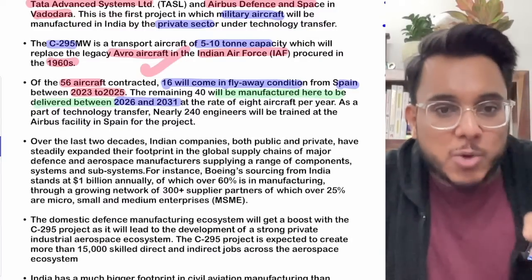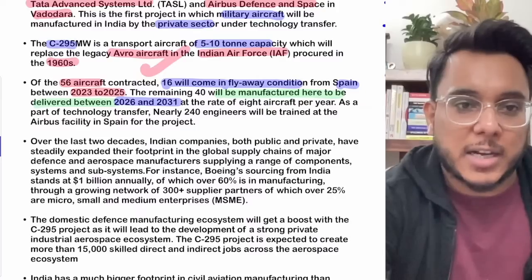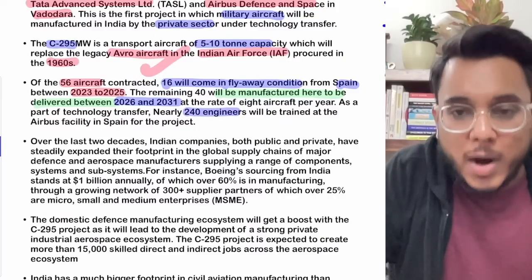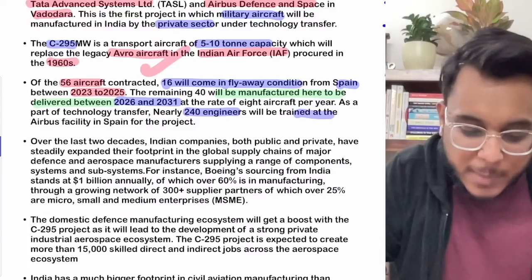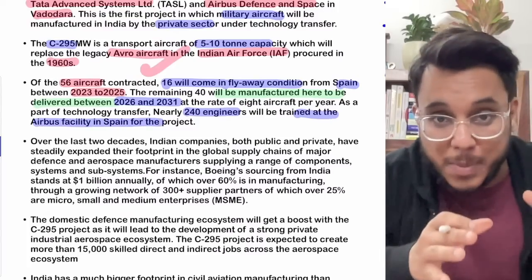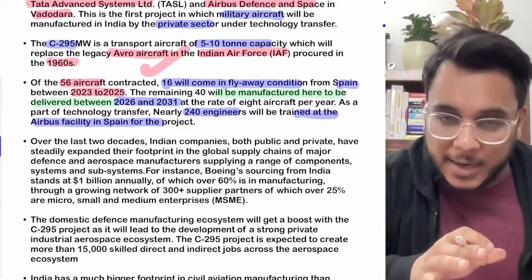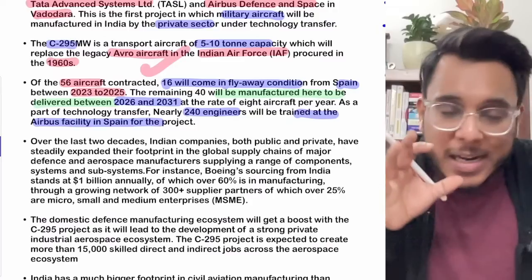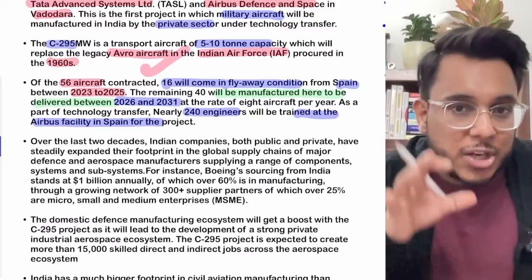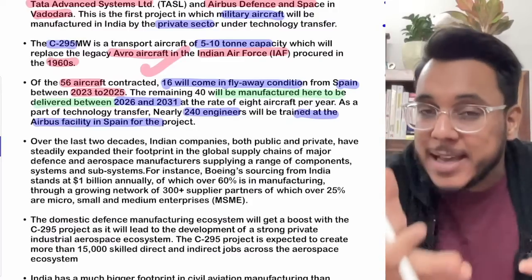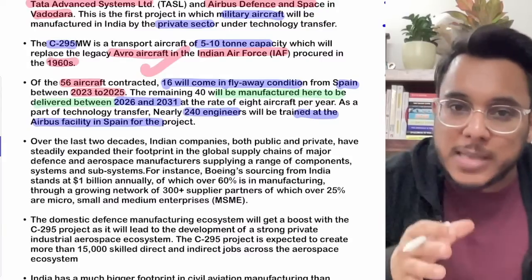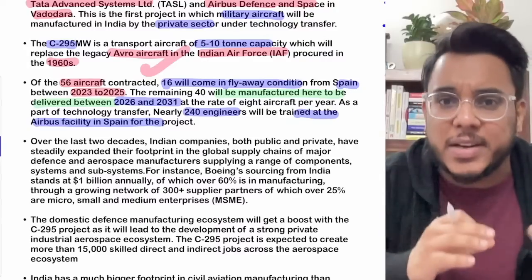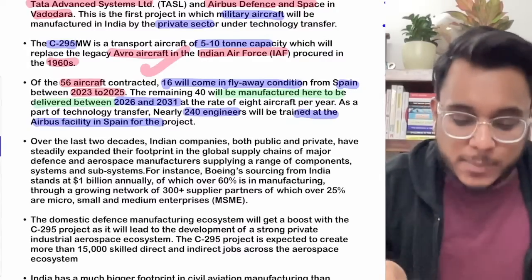Now, as I told you, technology transfer is a very distinct thing of this agreement, so more than 200 engineers, 240 engineers, will be trained at the Airbus facility in Spain. Then they will be manufacturing the aircraft for India. Then, guys, eventually India will be able to get distinct expertise in aircraft manufacturing, and these manufactured aircraft can be exported to other countries also. For example, the Maldives, many South Asian countries, and African countries are there where we can export these.